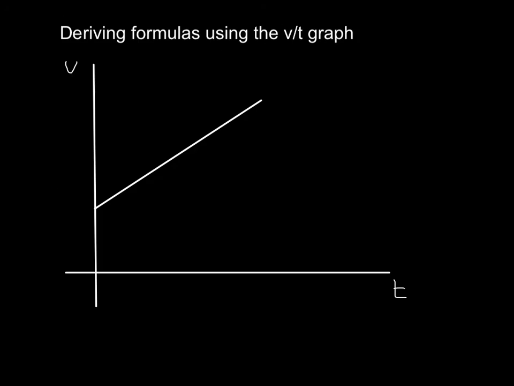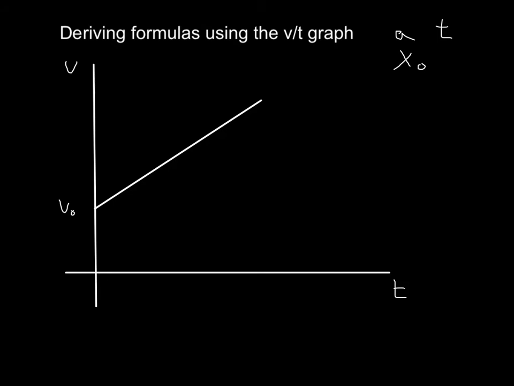Now what I'm going to do is use this VT graph, which is generic. I'm not going to plug any numbers in this, to derive a formula that will allow me to calculate the displacement given the initial velocity of a movement that I'm going to call v0, the acceleration that I'm going to call a, the time, and the initial displacement, which I'm going to call x0. And the way I'm going to do this is just by using the fact that the difference in displacement is the area under this graph. Okay, so let's see how we do this.